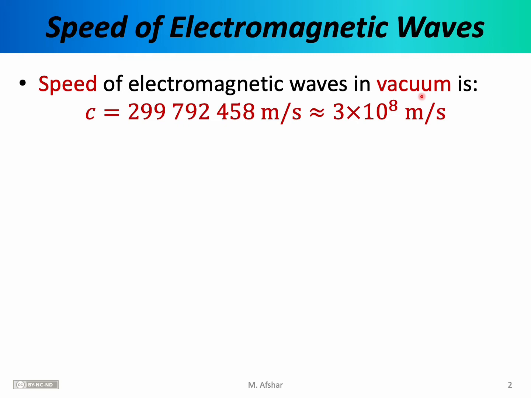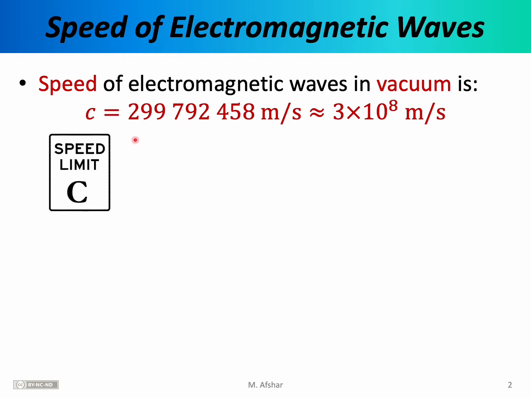So radio waves, microwaves, visible light, X-rays, and gamma rays all travel with exactly the same speed when traveling through vacuum. This number happens to be a very special number in physics because it happens to be the ultimate speed limit of nature. As far as we know, nothing can travel faster than this speed.